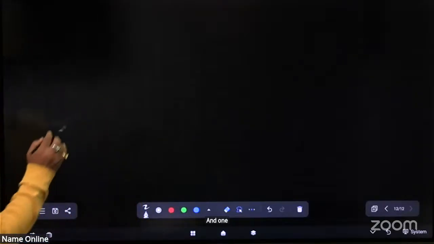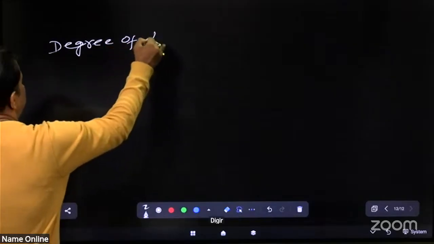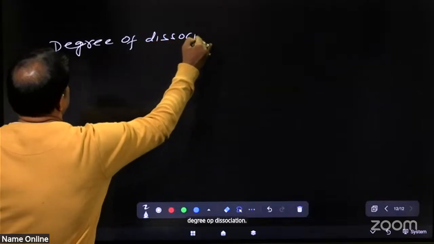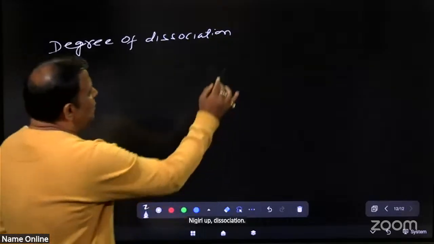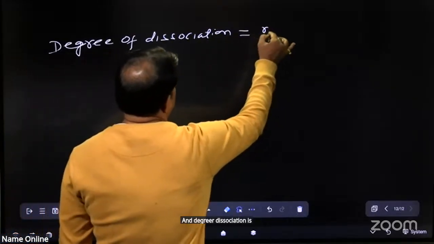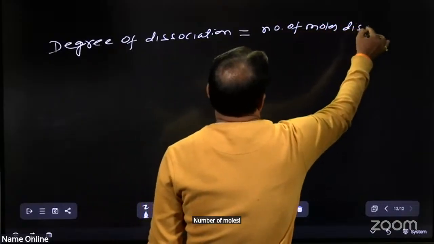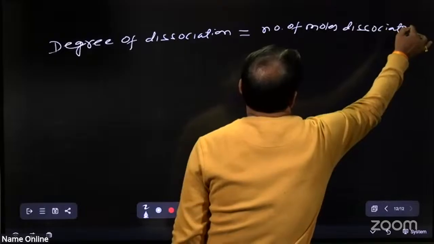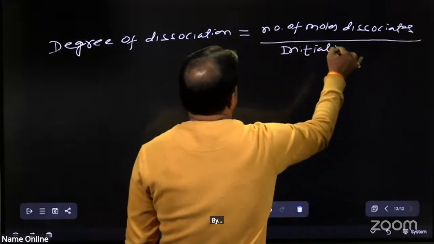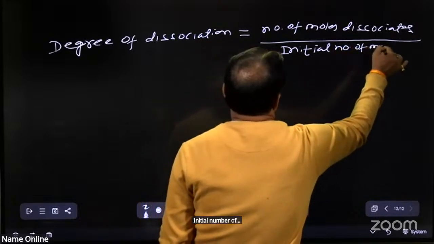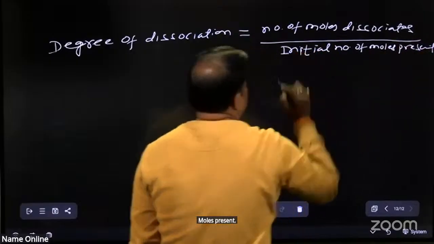And one thing, write down in your notebook: degree of dissociation is equal to number of moles dissociated by initial number of moles present.